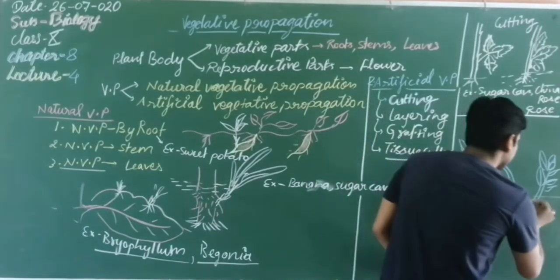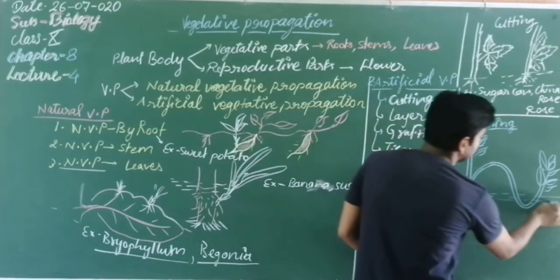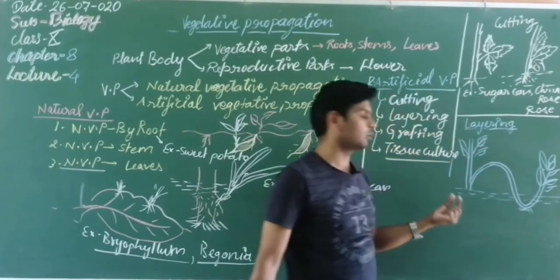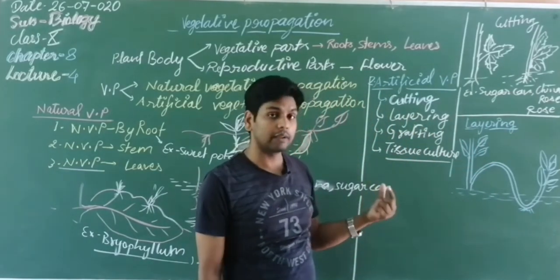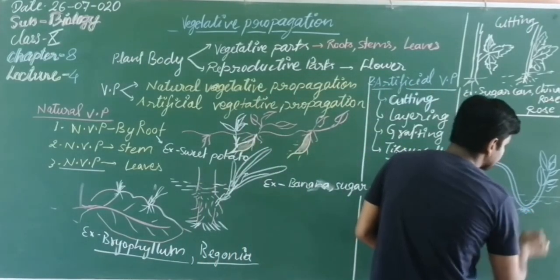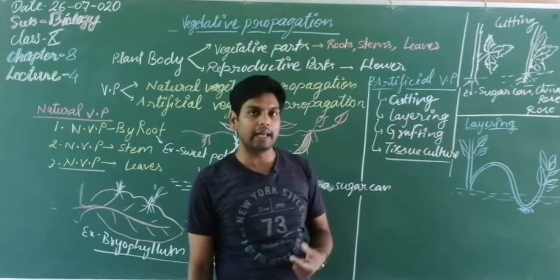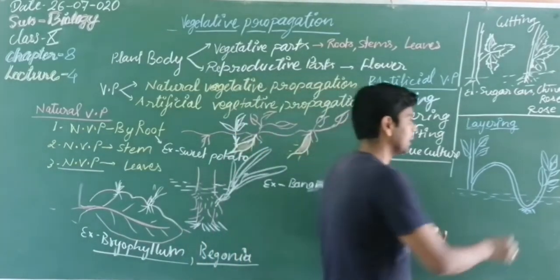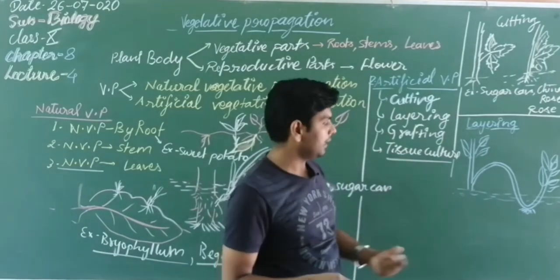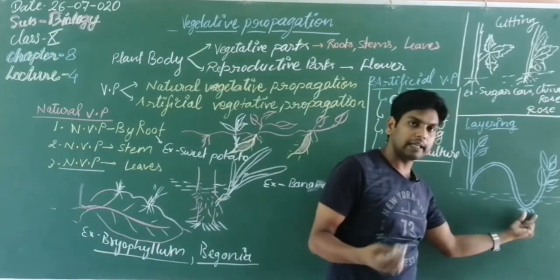Okay. So here soil is layered and after layering, new adventitious roots, these are not the main roots, grow on the layered portion. These roots are capable of absorbing water and minerals. The remaining portion can produce its food and these roots can absorb water and minerals.